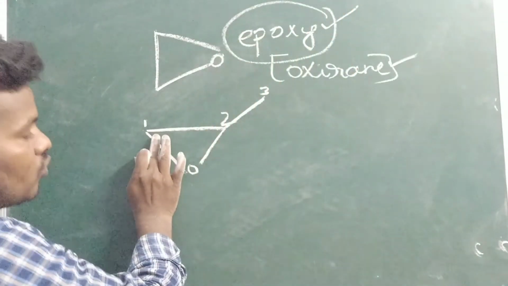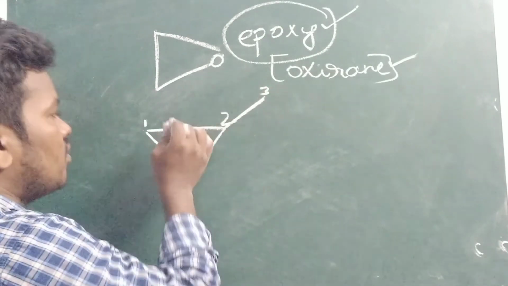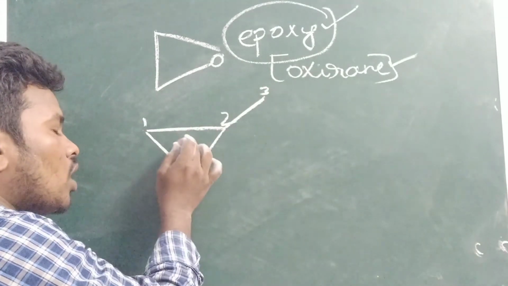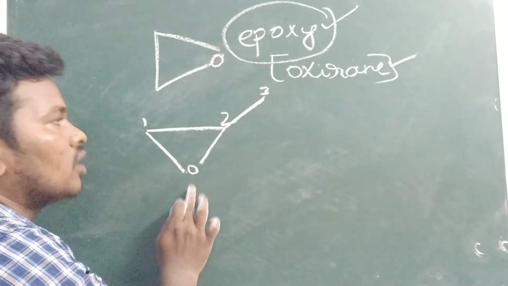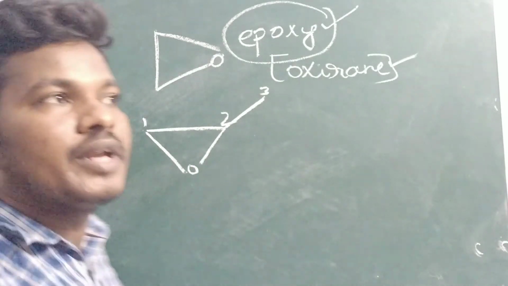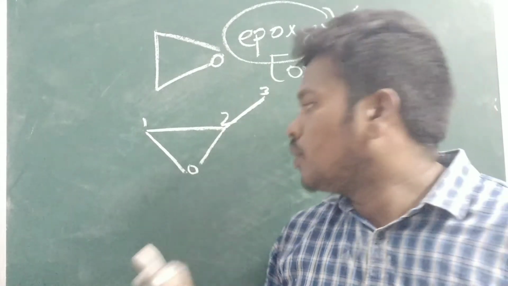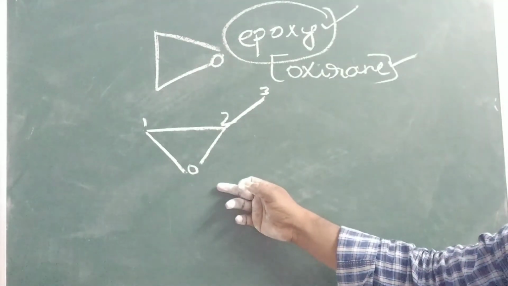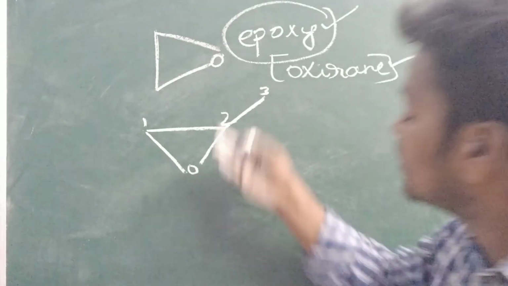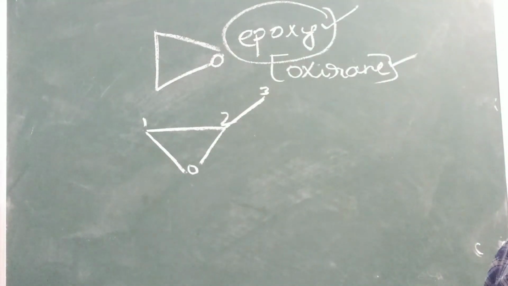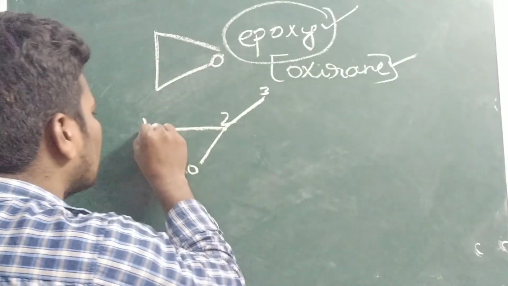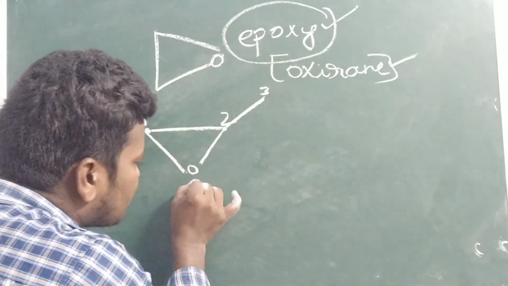If you choose, of course, you have to choose the highest chain only. Whenever you are counting, at that time you are not counting the oxygen. You have to mention the epoxy. So this is the one carbon. Here I am not giving the number for the oxygen.